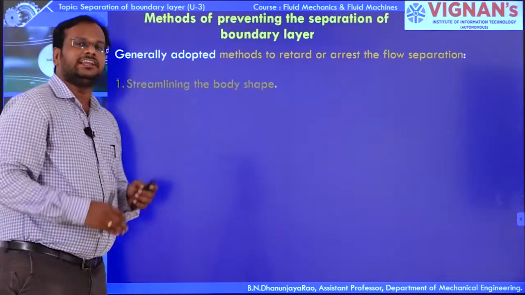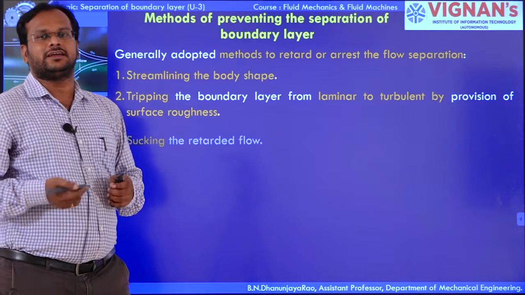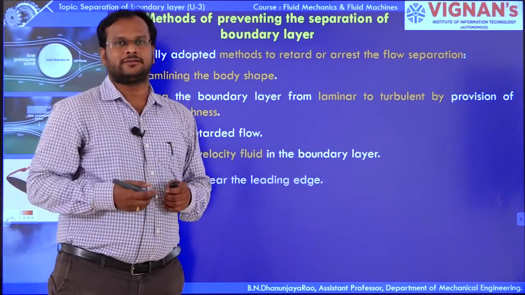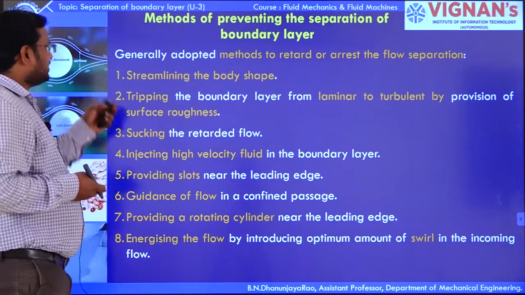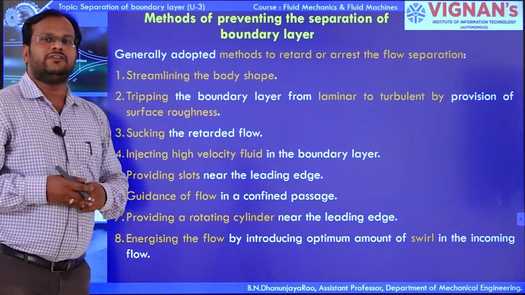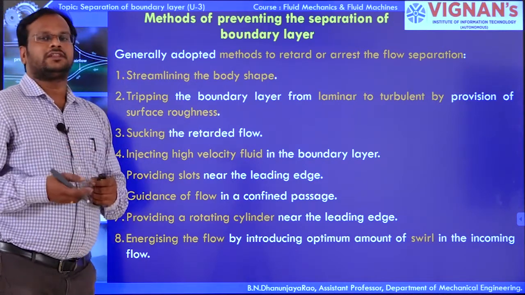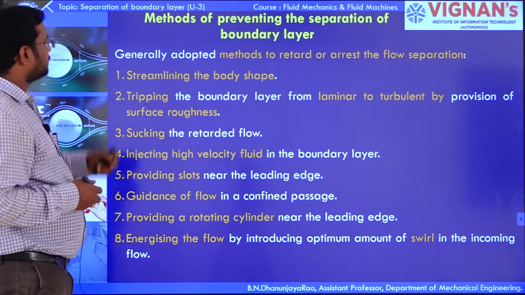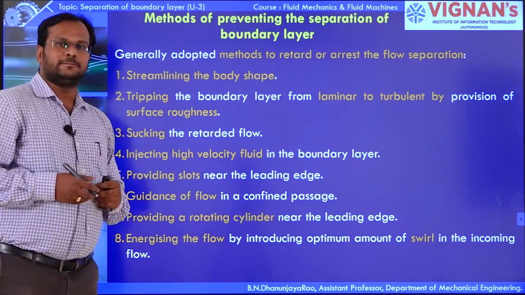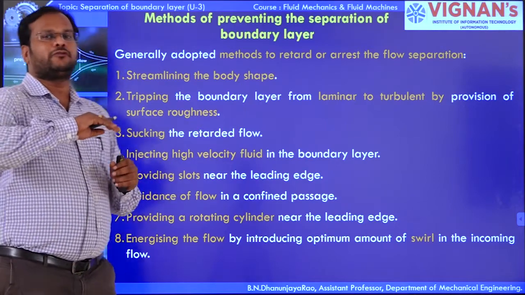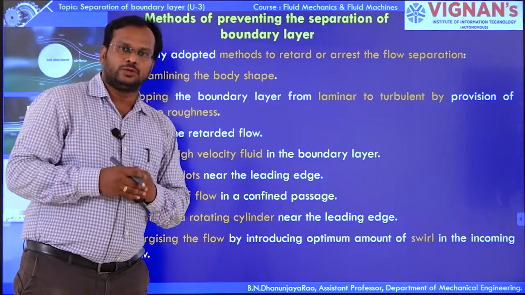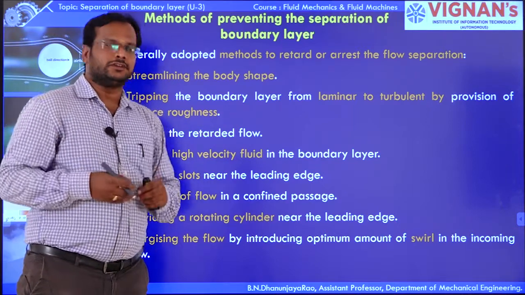So there are certain methods to prevent the separation of boundary layer. What are those? We can see it. These are the general methods to prevent or overcome the separation of boundary layer. The first one, streamlining the body shape. We need to change the profile of the particular body to a streamlined shape.